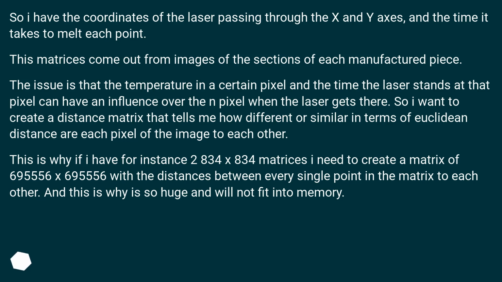The issue is that the temperature in a certain pixel and the time the laser stands at that pixel can have an influence over the end pixel when the laser gets there. So I want to create a distance matrix that tells me how different or similar, in terms of Euclidean distance, each pixel of the image is to each other. This is why, if I have for instance 2 834 by 834 matrices, I need to create a matrix of 695,556 by 695,556 with the distances between every single point in the matrix to each other. And this is why it is so huge and will not fit into memory.